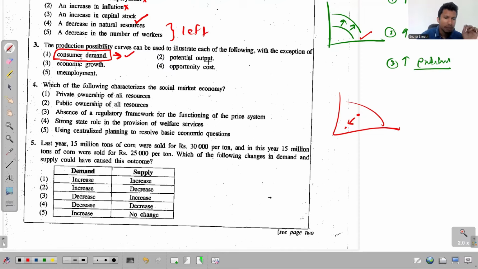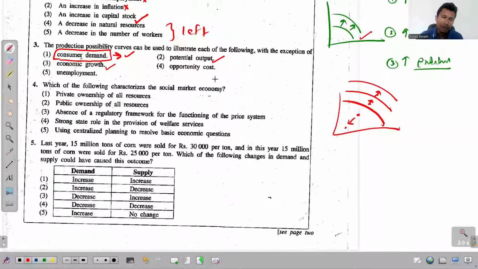The second one says potential output. This curve represents the potential output, the maximum possible output. So yes, this is something that we can present using the PPC. Economic growth. When the economy grows, the potential output increases, so there will be a rightward shift of the PPC. And this is also something that we can present using a PPC.